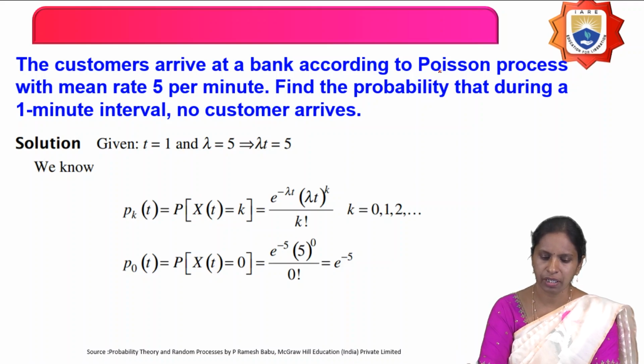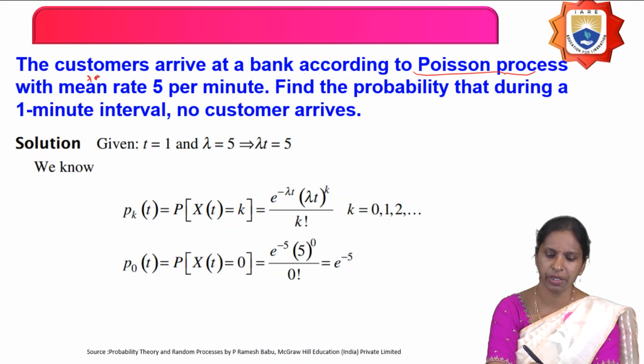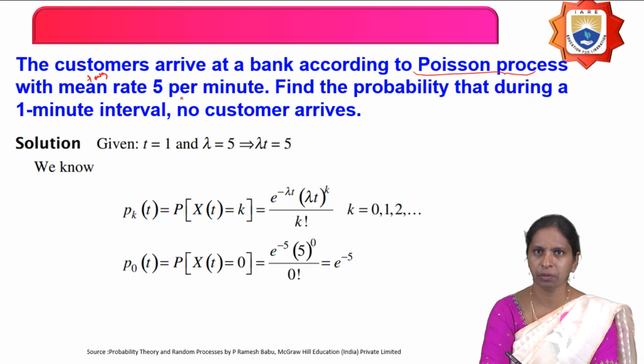The next question is: customers arrive at a bank according to a Poisson random process with mean rate 5 per minute. Find the probability that during a 1-minute interval no customer arrives. The number of customers arriving at a bank is defined by a counting process, that is, the Poisson random process, with average rate 5 per minute. In 1 minute, 5 customers arrive at the bank. Therefore, lambda equals 5.